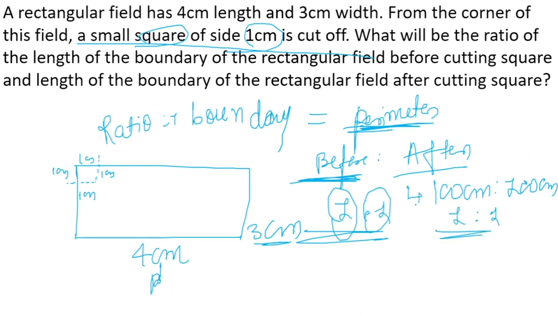Let the perimeter before be 100 centimeter, and after cutting we are also going to get the same perimeter. Why are we getting the same perimeter? Because the cutting part is a square part, and we know that the sides of a square are equal. If this is 1 centimeter, this is also going to remain 1 centimeter. This is 1 centimeter, then this is also going to remain 1 centimeter. Even if we are cutting it, the perimeter is going to remain the same. So the ratio will be 1:1. Got it? I hope you have got the question.